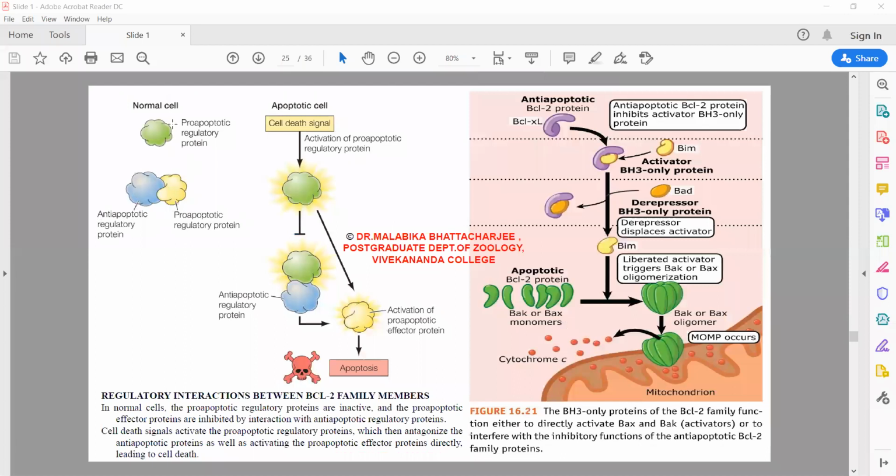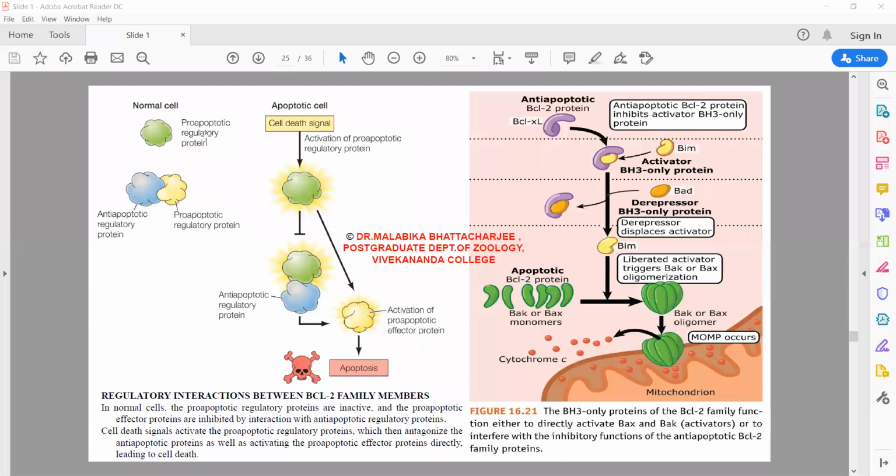So let us give names. The green one is BID, a regulatory member. The blue one is BCL2, a survival member. And the yellow one is BAX, which is an apoptotic member. In the normal cell, this is the position in which they are present in the cytoplasm.